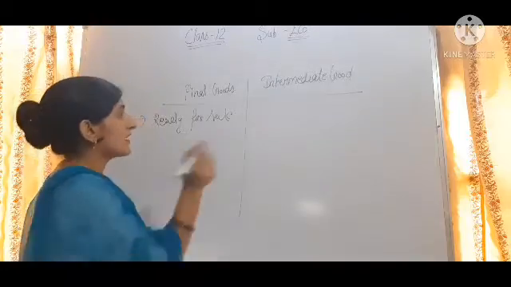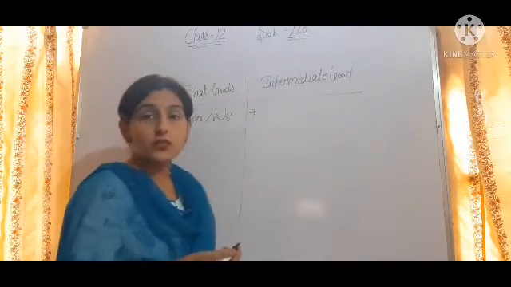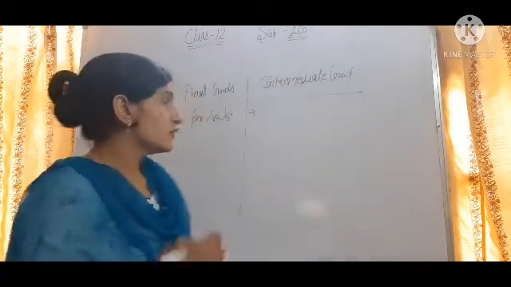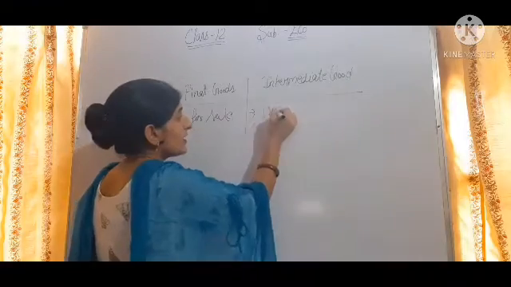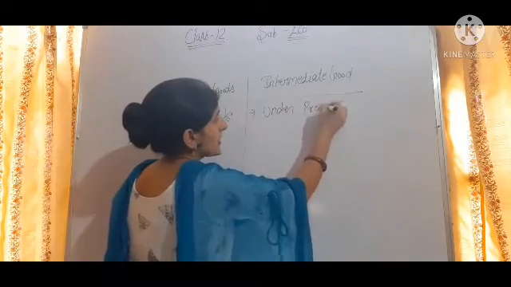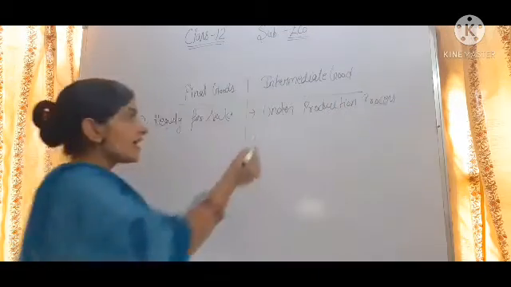So these are final goods. Intermediate goods are not final goods. These are used for further production. So these goods are under the production process.